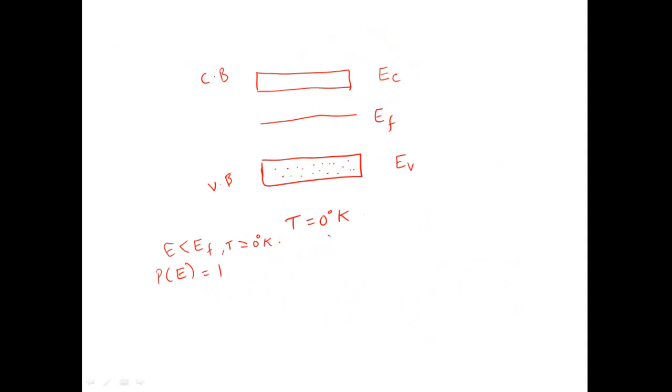So as E is greater than EF and temperature T is equal to 0 degree Kelvin, we observe that this F of E yields a value which is equal to 0. It means that this valence band in this case is completely filled, so 100% electrons are present in the valence band, while the conduction band is completely empty. Not a single electron is present in the conduction band, and that is the reason why this intrinsic semiconductor behaves like a perfect insulator.